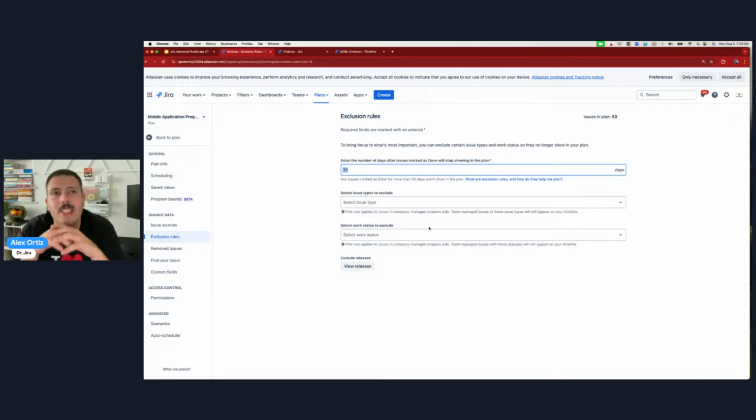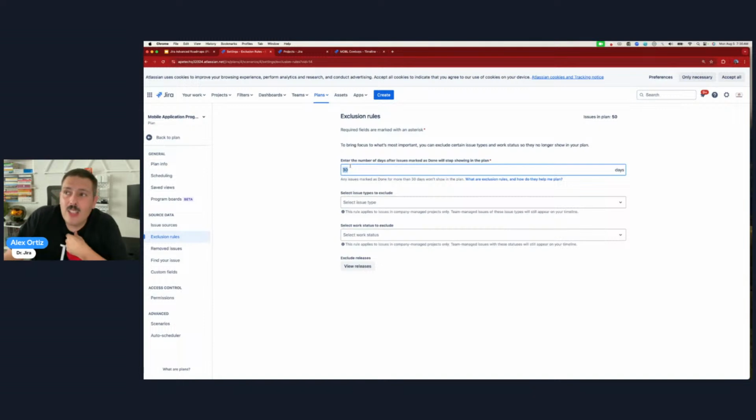I want you to consider that when you move an issue to done, the Jira plan will, after it's been done for 30 days, so that resolution date was 31 days ago or before, automatically hide it from your plan. And so don't freak out on me. If issues are missing, it's one of two reasons. Reason number one, the most likely culprit, is that those issues were resolved over 30 days ago, and the plan is just saying, you know what, I'm not going to worry about it.